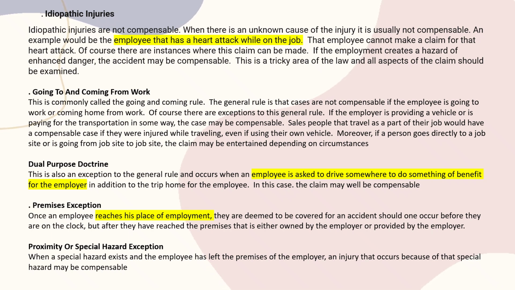Dual purpose doctrine: the employee is asked to drive somewhere to do something for the benefit of the employer. If the employee is asked to do some other job for the sake of his own convenience or for the duty of his employment, then that is also treated as in the course of employment.